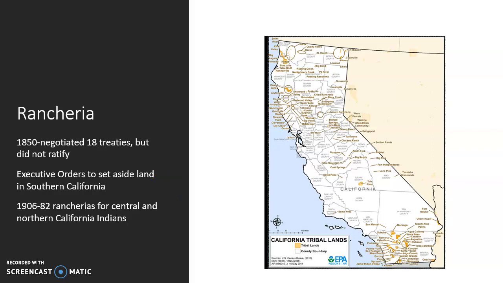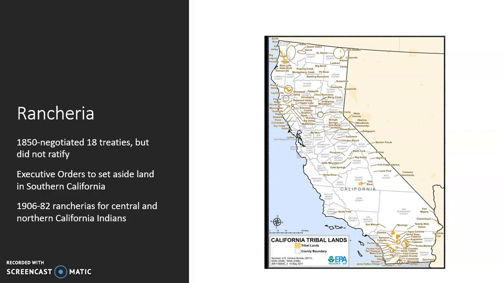Left off talking about California Indians and treaties. As I mentioned at the end of the last lecture, in 1850 there were 18 treaties negotiated. However, the U.S. government never ratified those treaties. So what happened over time were executive orders passed by the federal government to set aside lands in Southern California. However, there were never any executive orders signed for lands for Northern California tribes or Central California tribes.